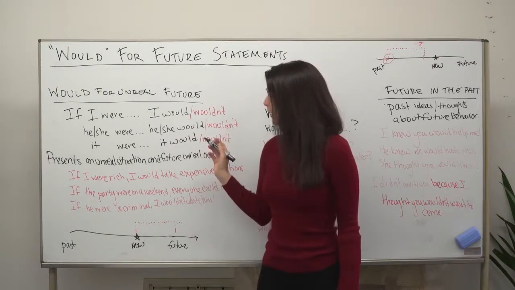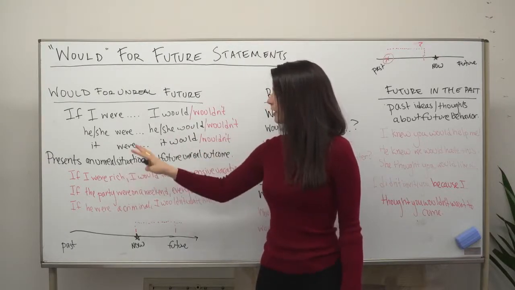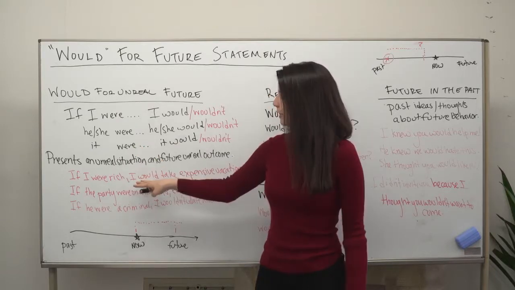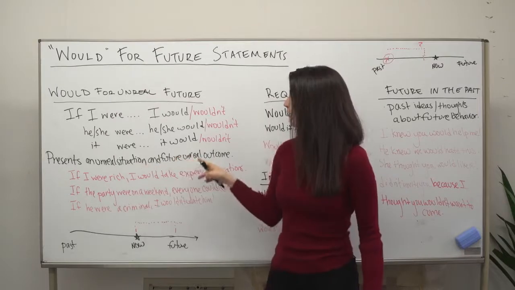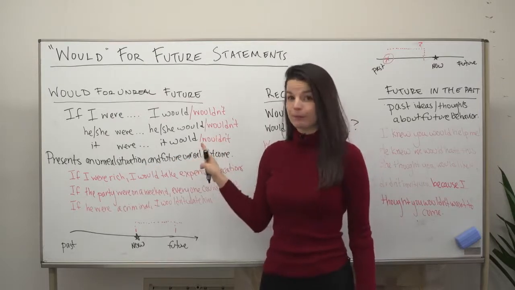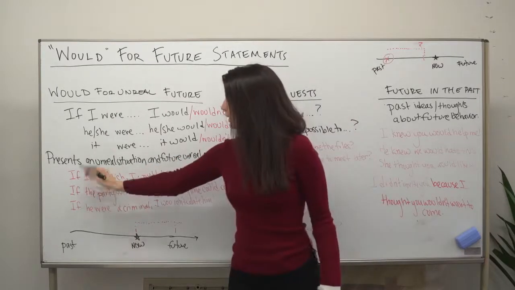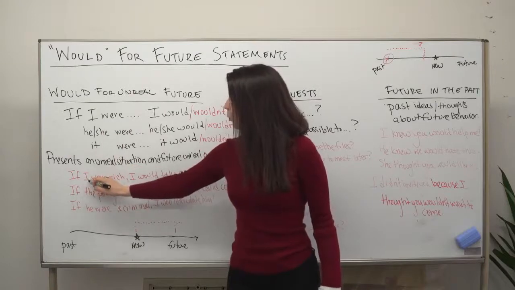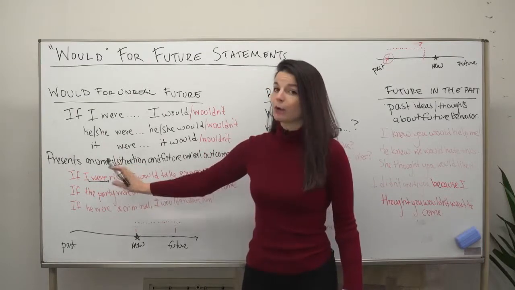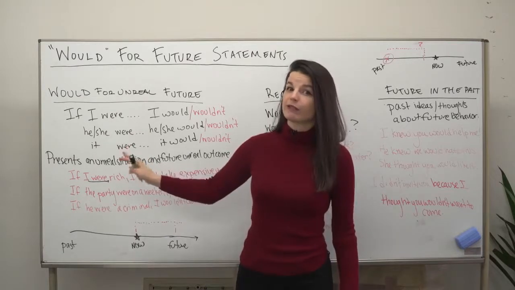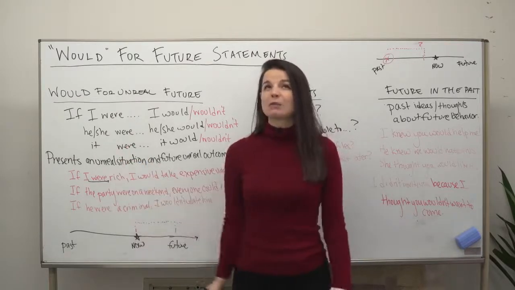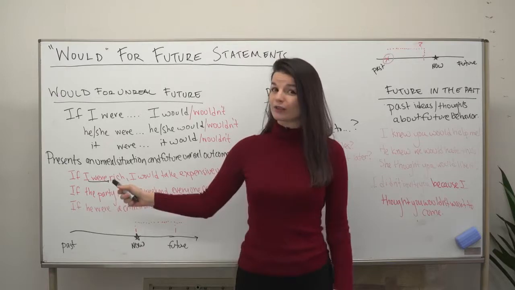But I want to look at some finished example sentences here that present an unreal situation and a future unreal outcome. So here I have the same pattern. If I were, we'll use this were, if I were, not if I was, but if I were. You will hear native speakers use if I was. It's not really a communication problem, but were is correct.